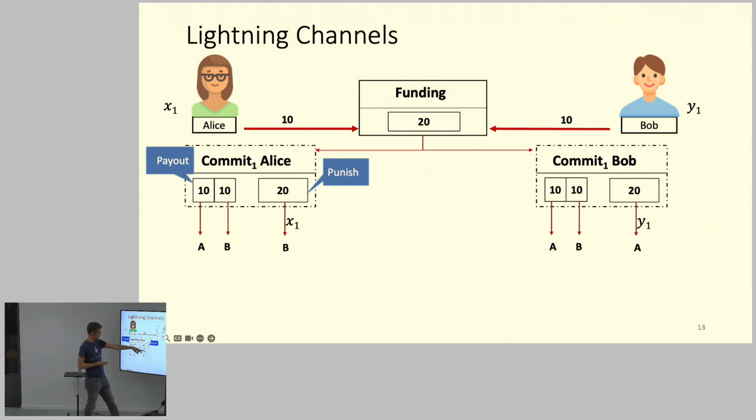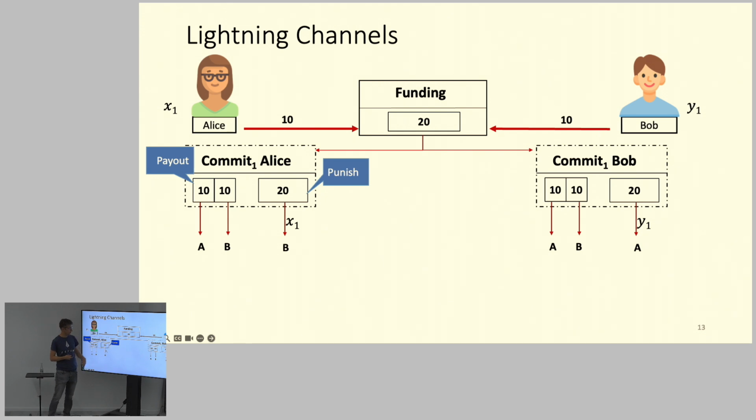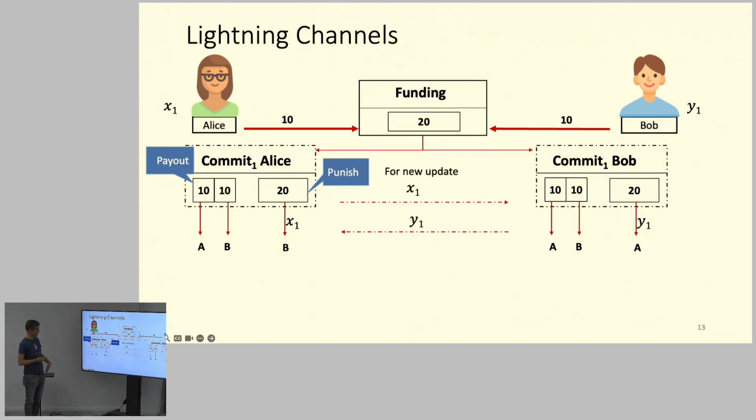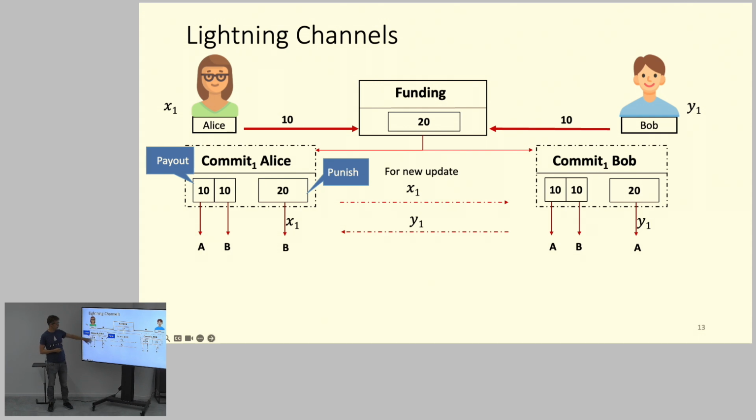And the same you have here. Here you have the same situation with the payment: 10 goes to Alice, 10 goes to Bob. But here there is this punishment for Alice, so that Alice can actually punish Bob. If Bob publishes this transaction illegally, then she can punish it, and Alice gets the coins. And there's this x1 and y1 here, which are part of some hash time-locked transaction, or preimages, and they are exchanged. These are random values, x1 and y1. They are exchanged between the parties, and later on, when you do a new update, you exchange them again, and then if Alice or Bob tries to publish this particular commit transaction, then they can be punished.